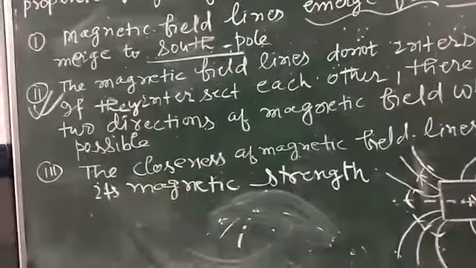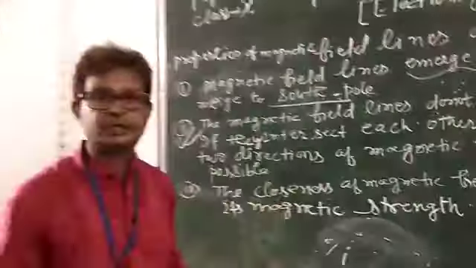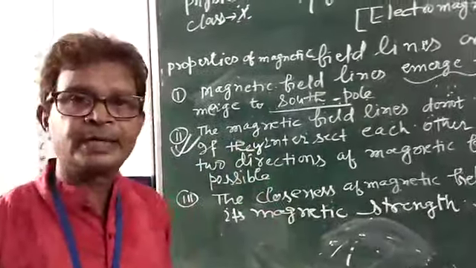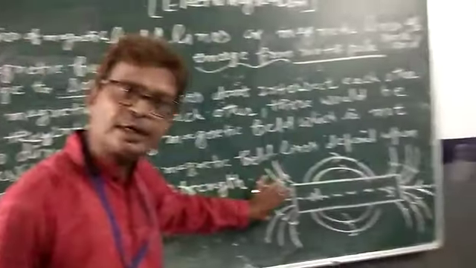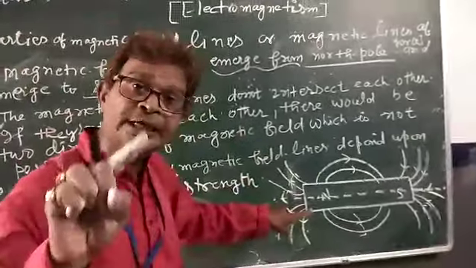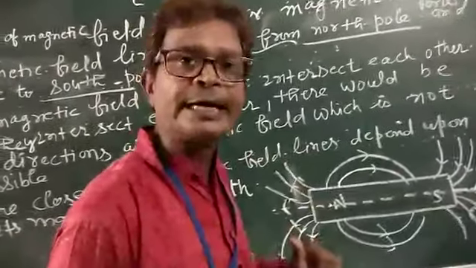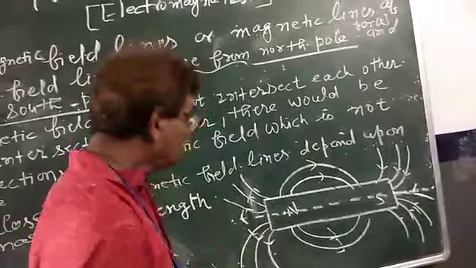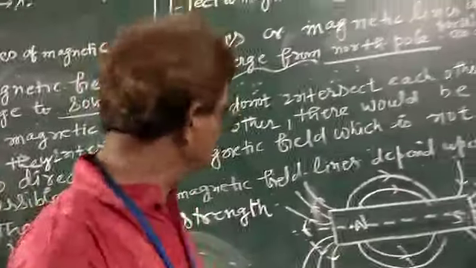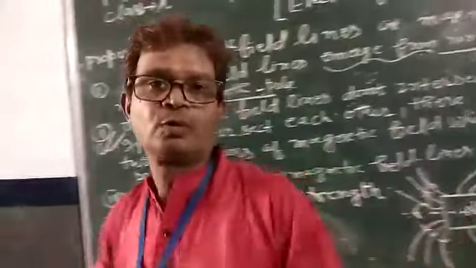Now come to the third one. The closeness of magnetic field lines depends upon the magnetic strength. In this property, we are going to talk about the strength of the magnet. The more crowded the magnetic field lines, the greater the strength. So the magnetic field near the poles will be much more than the other parts of the magnet. We can see by the diagram, the magnetic field lines are crowded near these two poles, North Pole and South Pole. So the magnetic strength near the North Pole and South Pole will be much more.